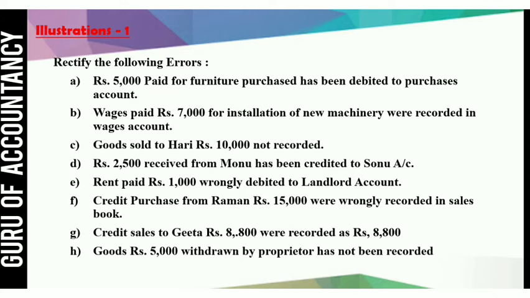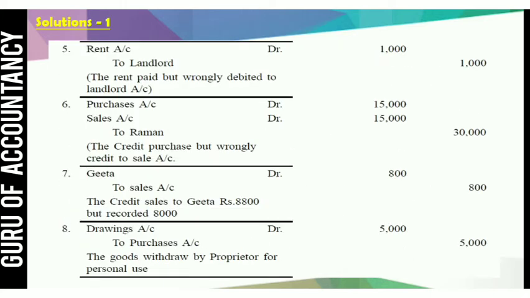Fifth, rent paid rupees 1000 wrongly debited to landlord account. So this we have already seen earlier. Rent rupees 1000 wrongly debited to landlord's account. So landlord account is wrongly debited, so we will credit landlord account. So correct entry would be rent account debit to landlord rupees 1000.